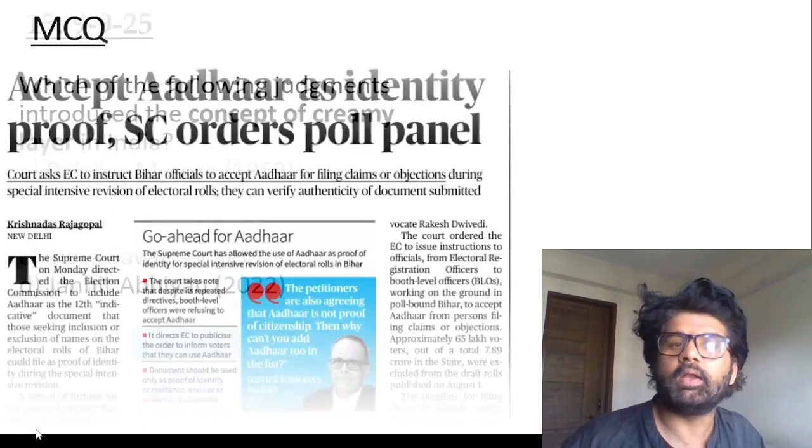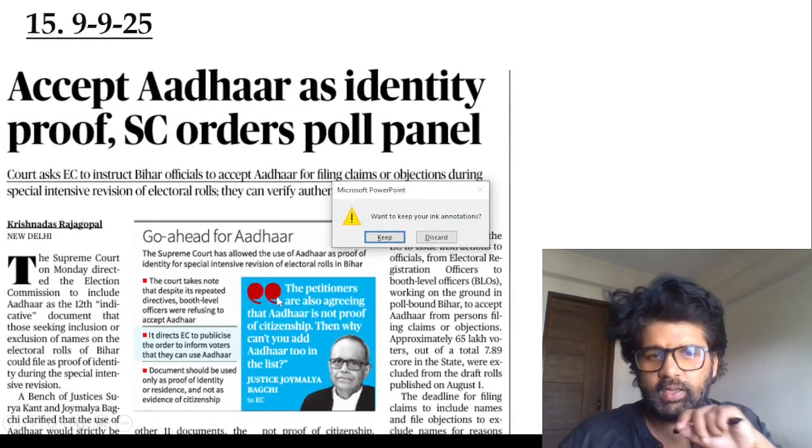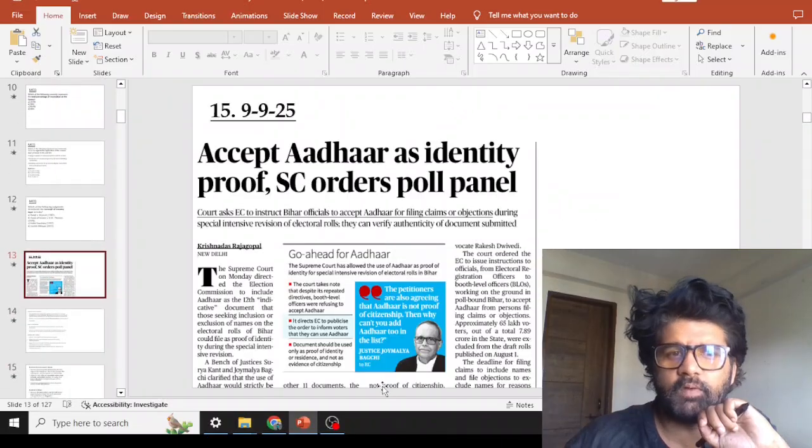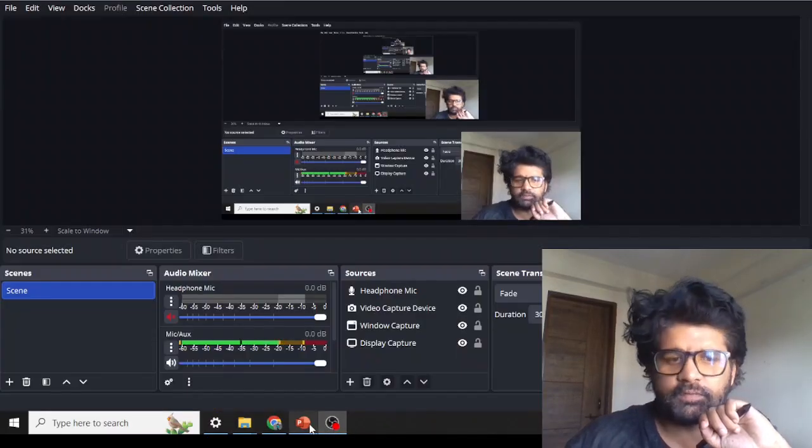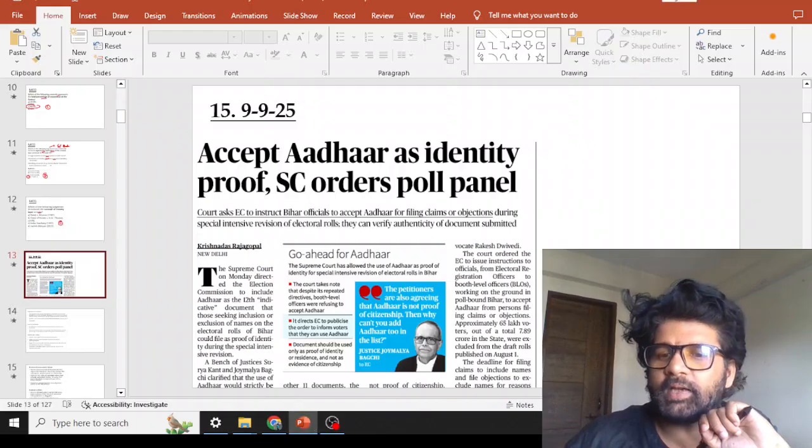Next article, the 15th most important article, Article 13, we have done in part one. Let me pause for a moment. So, accept Aadhaar as identity proof.